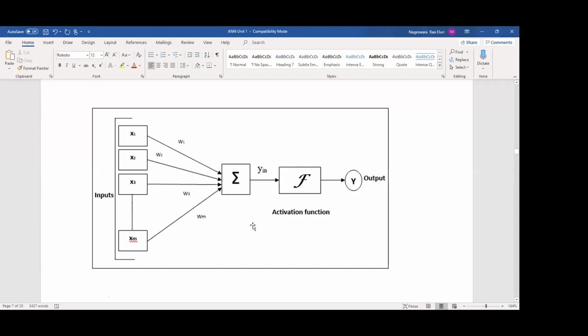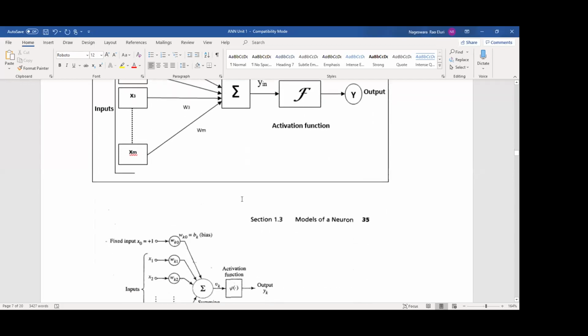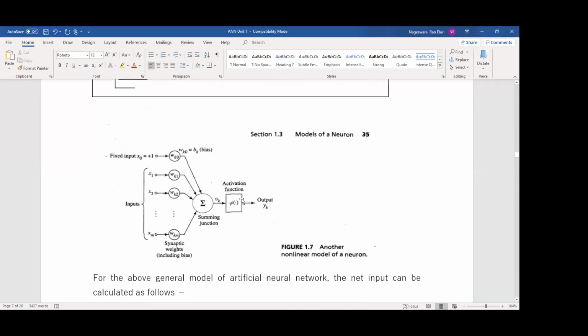What is a McCulloch-Pitts model? This is the input layer, this is the output layer, the computation is done, and at the same time we are applying the activation function also. Remember, I will describe the need of the activation function, I will describe it now. Based on those terms, maybe to confuse you, they will ask about the McCulloch-Pitts neural network. So this is an example picture of a McCulloch-Pitts neural network, and we will follow these notations in coming chapters.